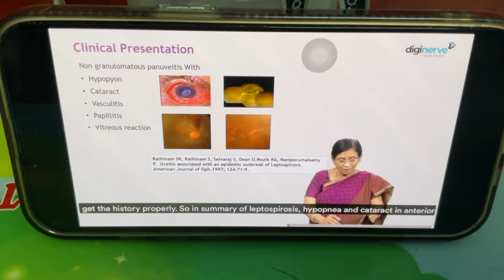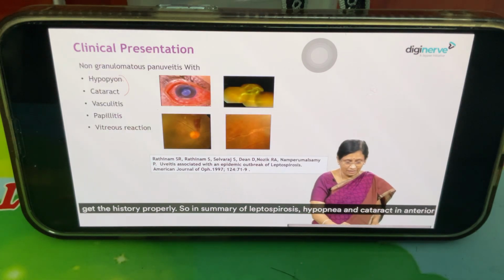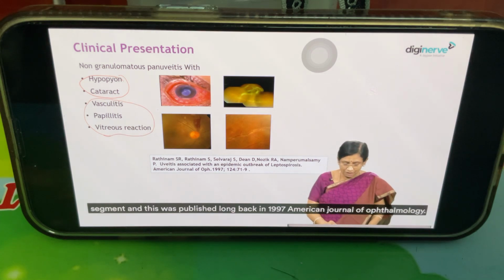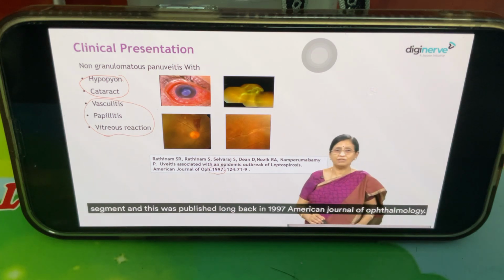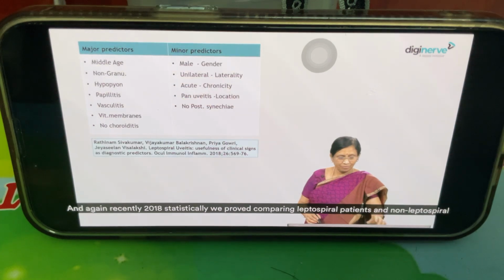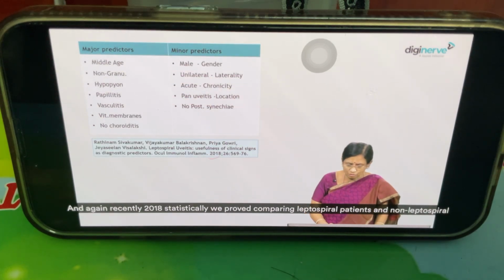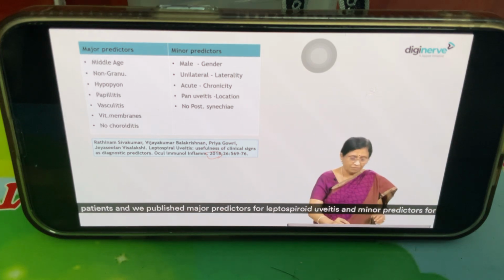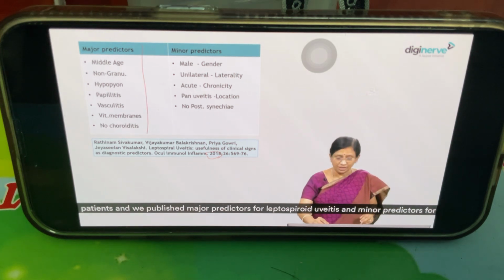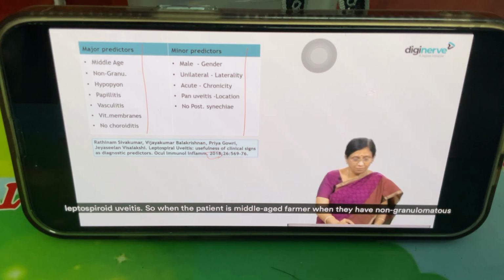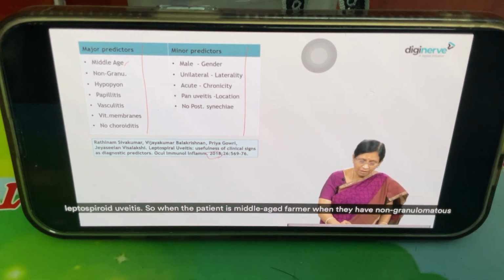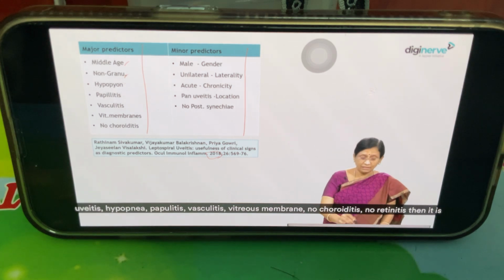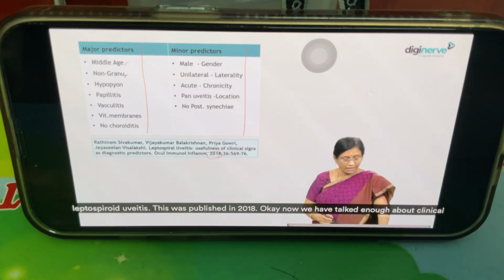So in summary of leptospirosis, hypopyon and cataract in the anterior segment are common. Vasculitis, papillitis, and vitreous reaction are common in the posterior segment. This was published long back in 1997 in the American Journal of Ophthalmology. And again, recently in 2018, we statistically proved, comparing leptospiral and non-leptospiral patients, and published major and minor predictors for leptospiral uveitis. So when the patient is a middle-aged farmer, with non-granulomatous uveitis, hypopyon, papillitis, vasculitis, vitreous membranes, no choroiditis, no retinitis, then it is leptospiral uveitis. This was published in 2018.